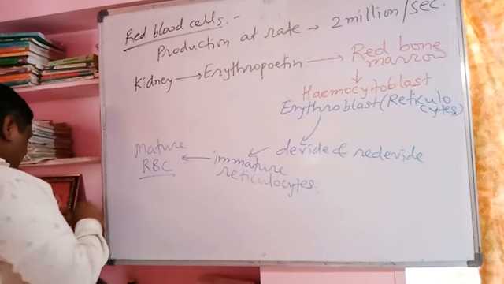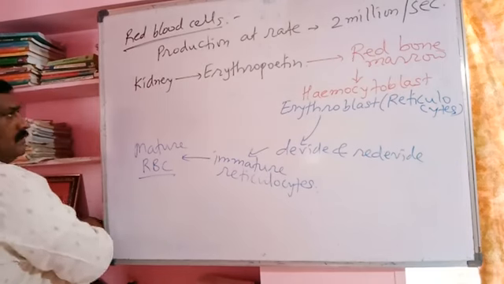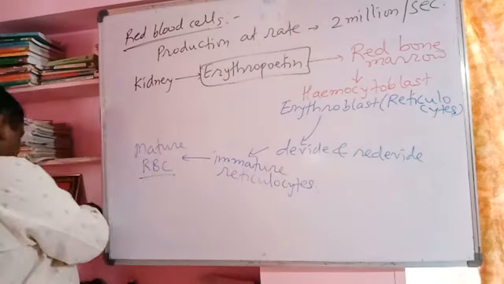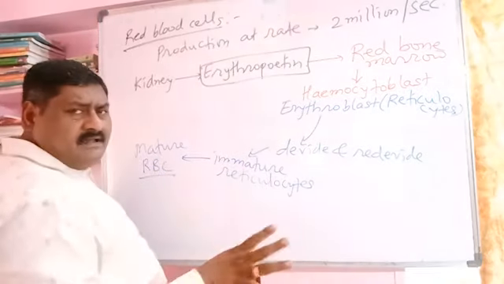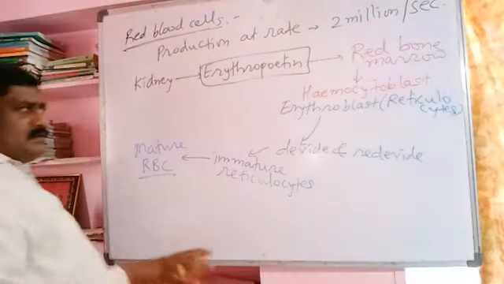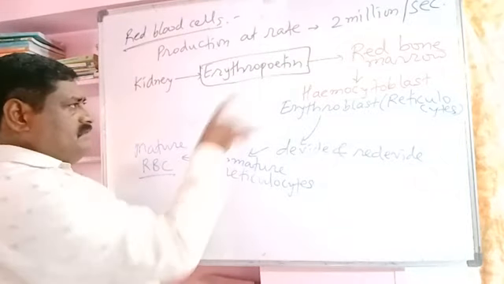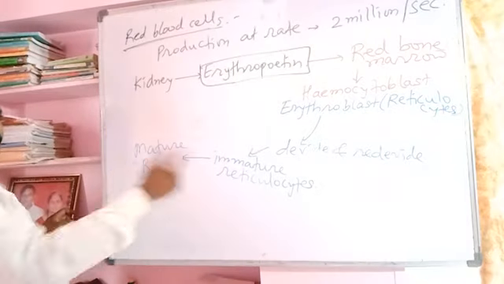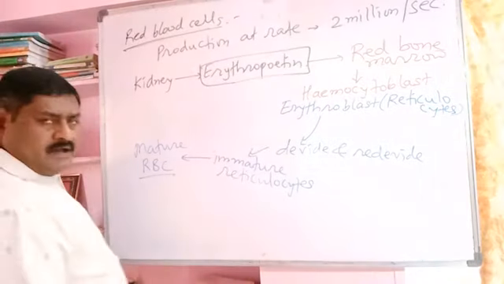So production of RBC is controlled by secretion of the hormone erythropoietin. Also, other hormones are there, testosterone, thyroxine. Testosterone also helps in production of the RBC, stimulates the production of RBC. Hence in male, the RBC count is more.